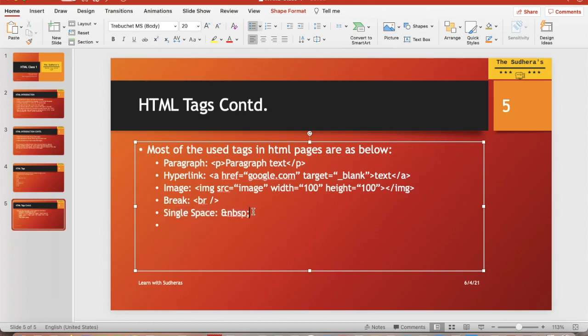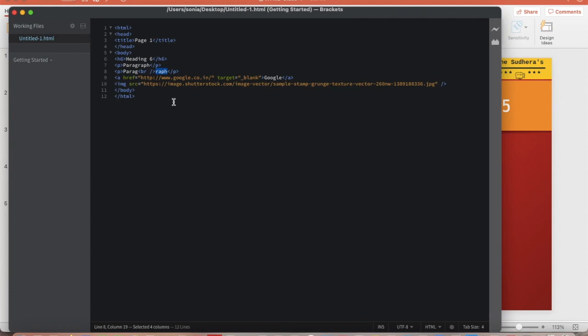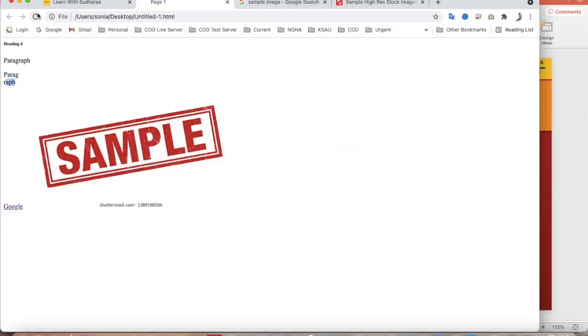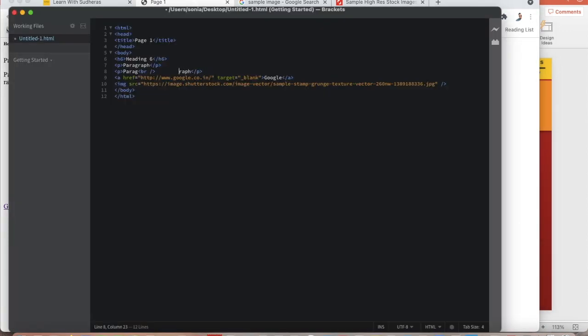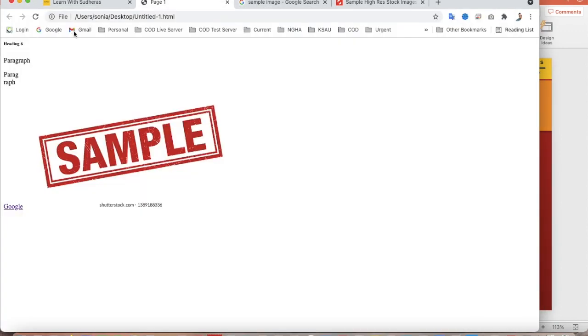Then there is the single space. Let's try to write it here. For example, I want to give some space here. You can type it here, but it will not have any impact. Let me show you. If I give four or five spaces and save it, then refresh, you see it doesn't have any space in front. But if I write ampersand nbsp, a single space, and save it, you see there is a space.